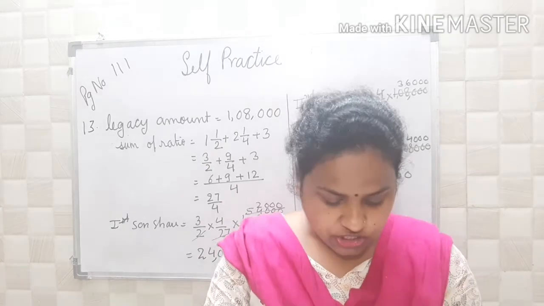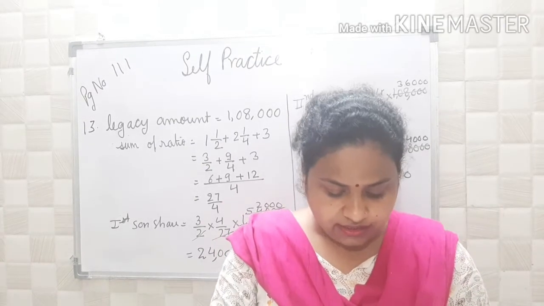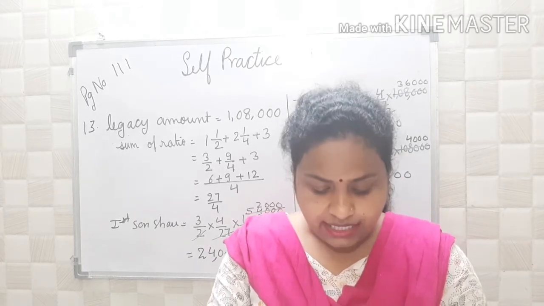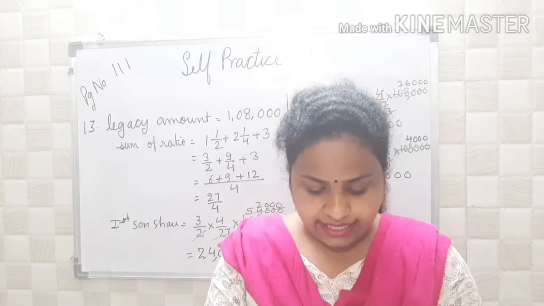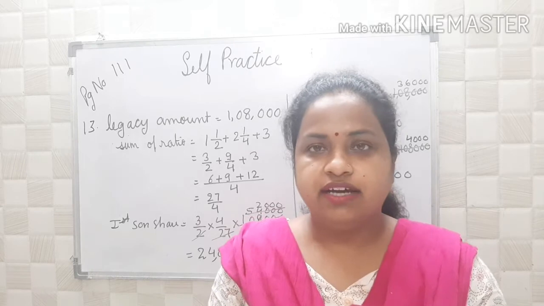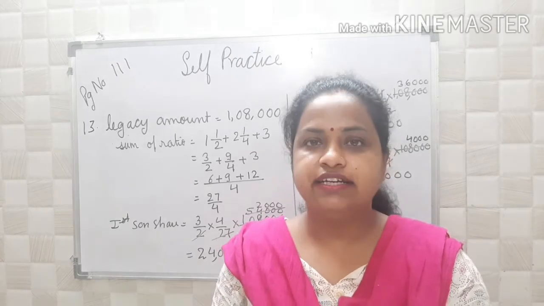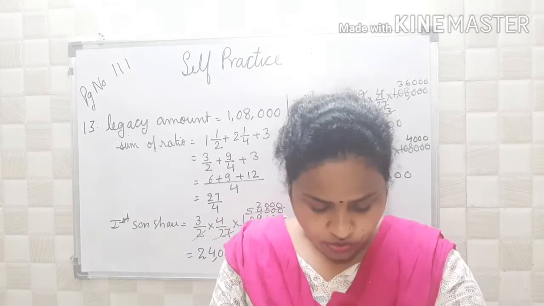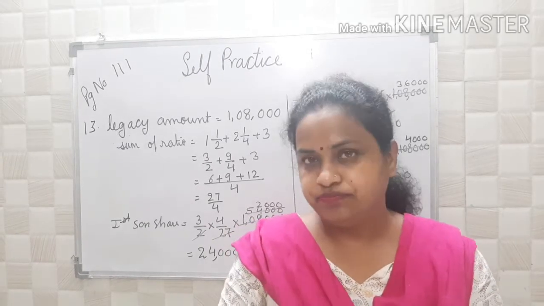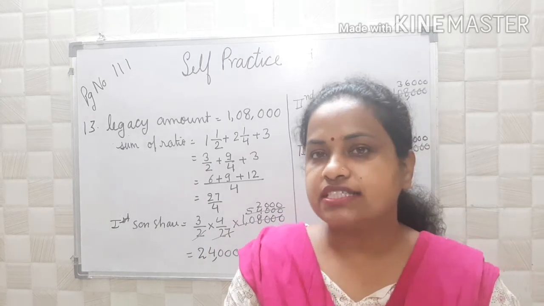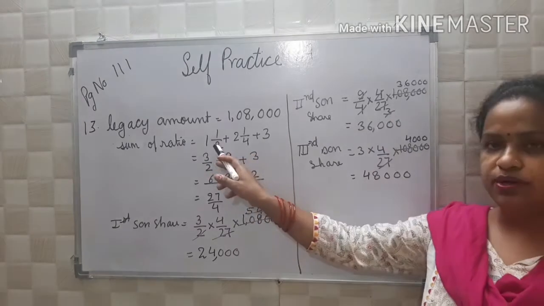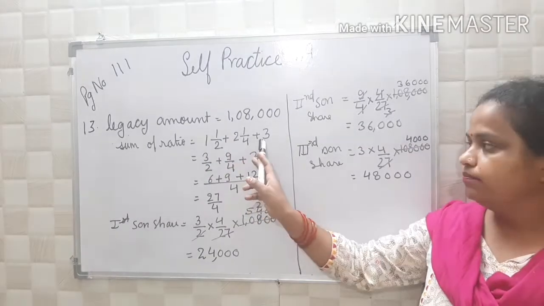Now see question number 13. What is there? A legacy of rupees 1,08,000 is to be divided among 3 sons in the ratio 1 whole 1 upon 2, 2 whole 1 upon 4 and 3. So for this what will you do? Firstly you will find the sum of the ratio. So 1 whole 1 upon 2, 2 whole 1 upon 4 plus 3.